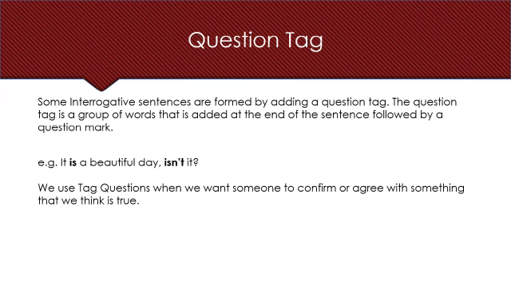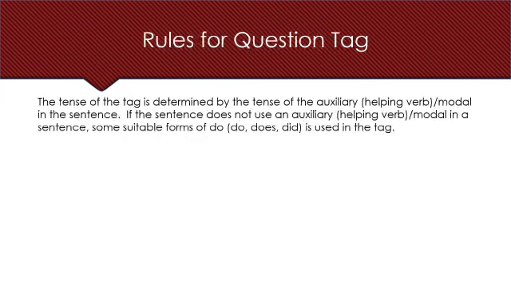We use tag questions when we want someone to confirm or agree with something that we think is true. Right? The tense of the tag is determined by the tense of the auxiliary or the helping verb or modal in a sentence. If the sentence does not have any auxiliary or helping verb or modal, we pick the correct form of do, that is as per the tense of the sentence: do, does, or did.